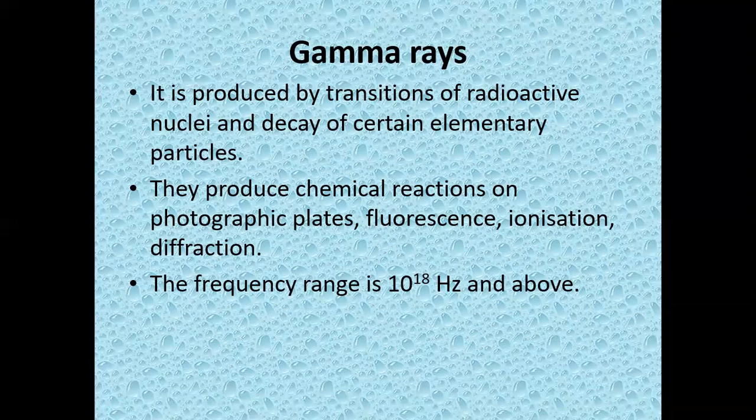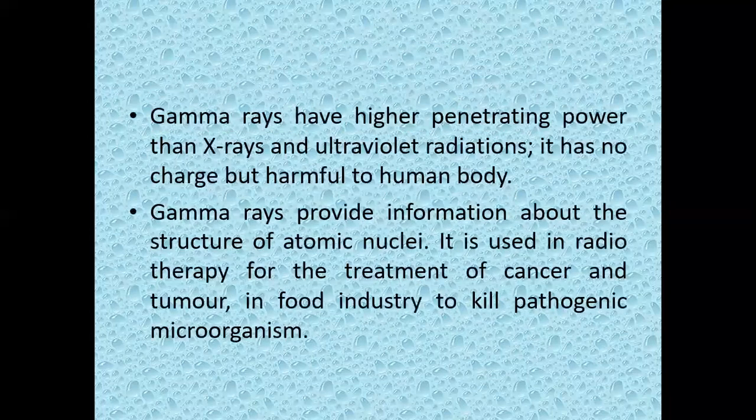Now, what are the properties of these gamma rays? They can affect photographic plates, and they produce fluorescence when they fall on certain metal targets. When they pass through gases, they produce ionization of the gases. They also have the property of diffraction: they can bend and travel. What is the frequency range? It is 10^18 hertz and above.